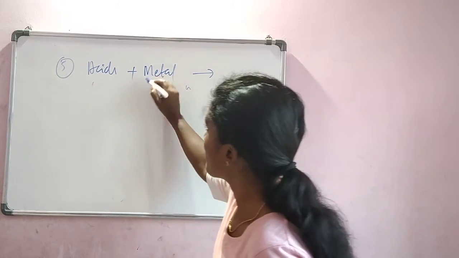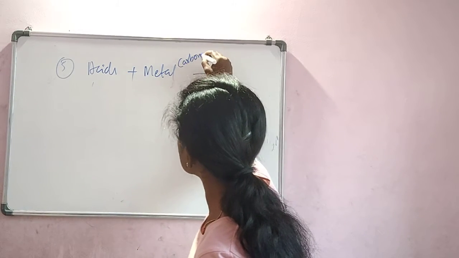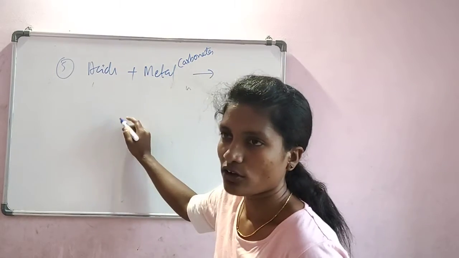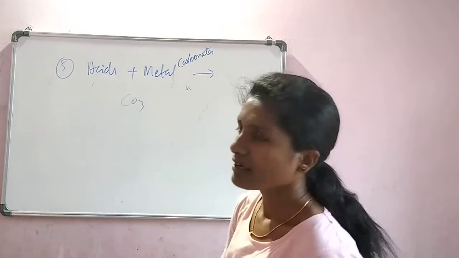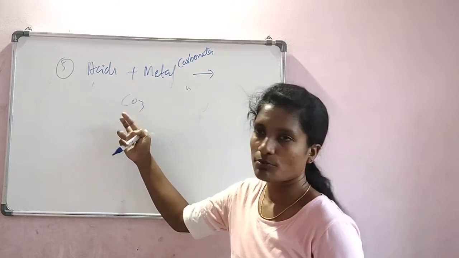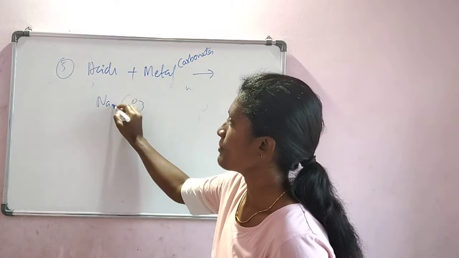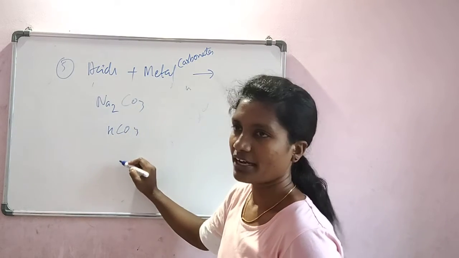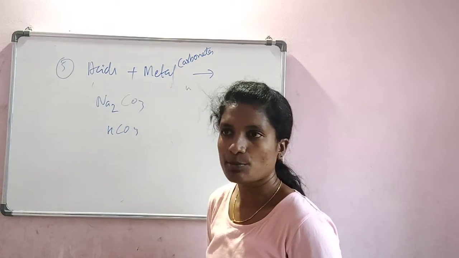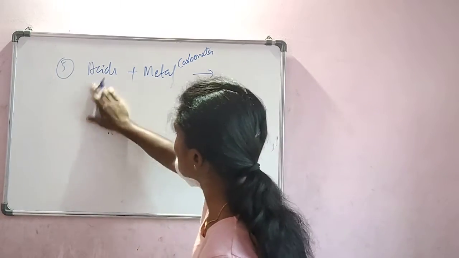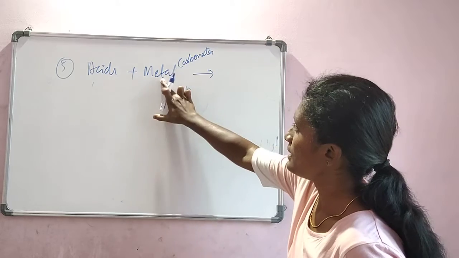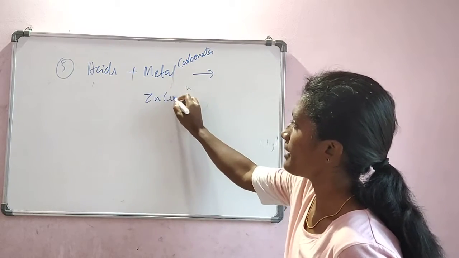But now we are talking about metal carbonates. Again, in polyatomic ions, I have told you the CO3 minus ion is the carbonate ion. So it can be sodium carbonate, hydrogen carbonate, or potassium carbonate, anything. But CO3 is a carbonate. This metal and carbonate, let us say zinc carbonate.